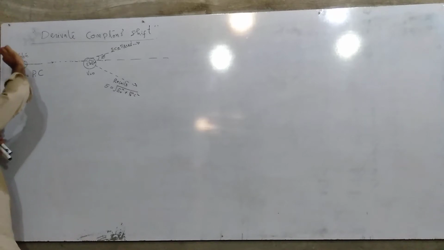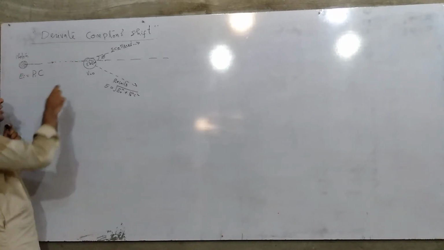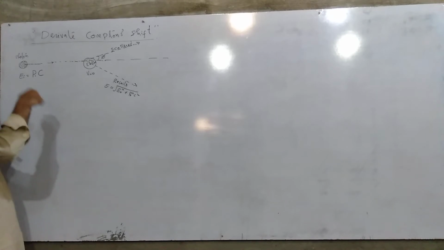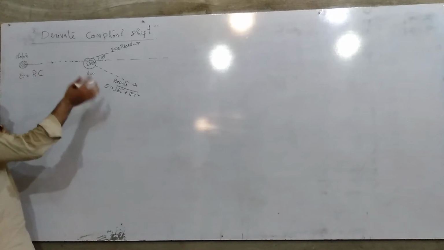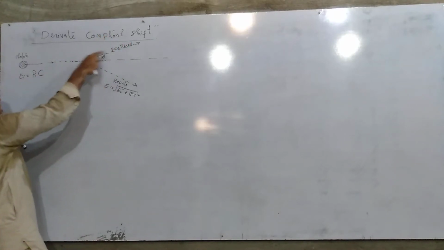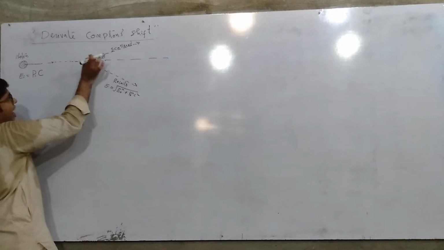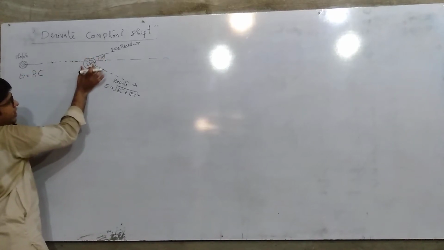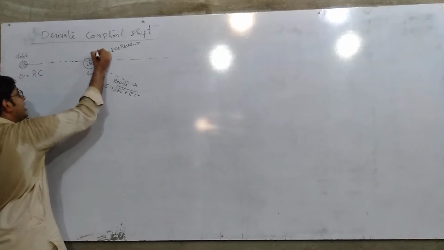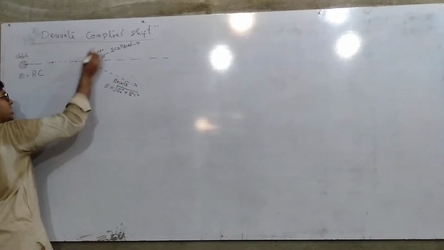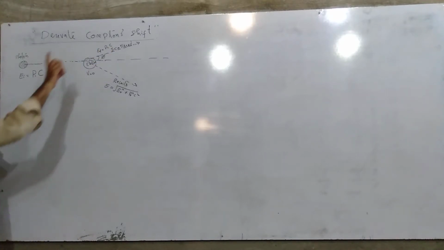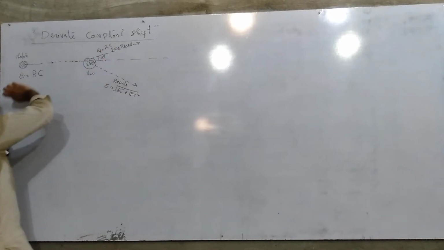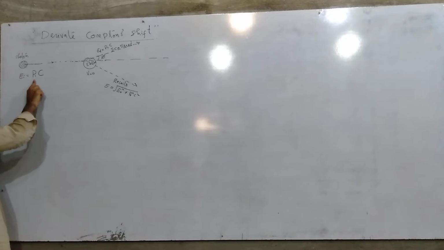Now as the photon strikes the electron, after striking it is scattered having a certain momentum and a certain energy. The energy of that scattered photon is less than the initial energy because it has lost its energy by recoiling the electron in this direction. That energy is called the final energy, which is less than the initial energy, and is given by P2c. P2c means final momentum multiplied by the speed of light is equal to the final energy, and initial P1c is the initial momentum multiplied by the speed of light, equal to the initial energy.